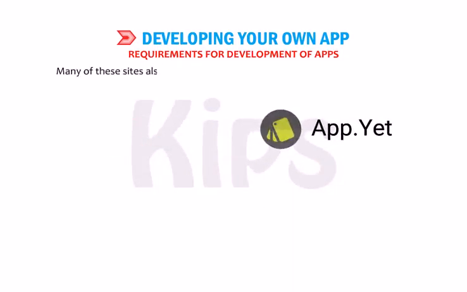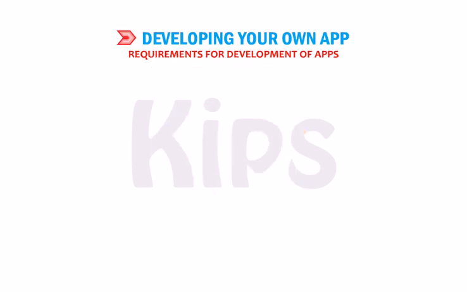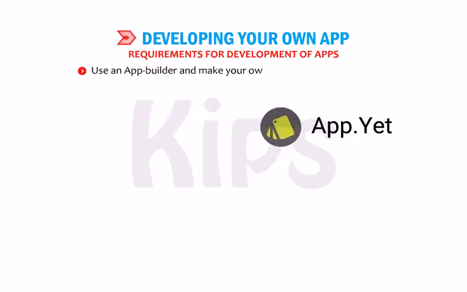Many of these sites also offer the use of their app stores to promote your app. Use an app builder and make your own app on your smartphone.